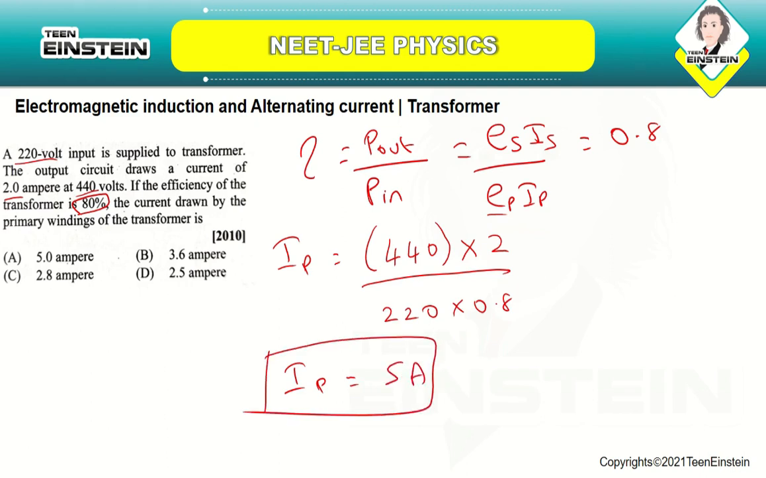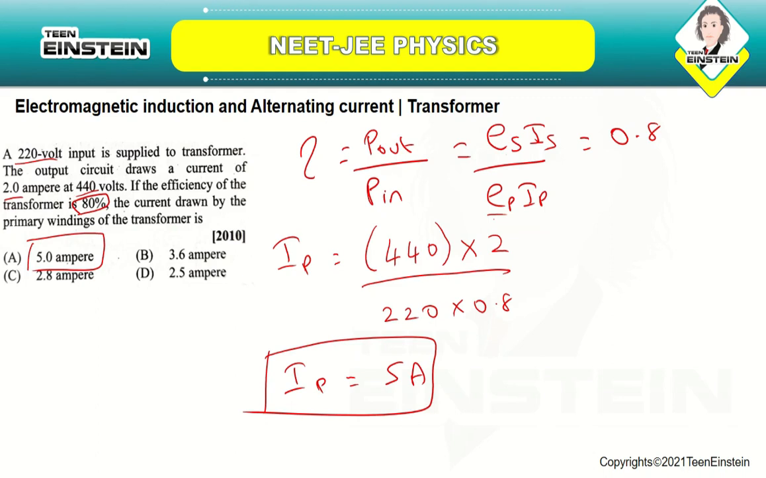So the correct answer is option number A. It's a very simple question where you are using the formula of the efficiency, P out by P in, which is equal to ES IS by EP IP. So you know the values of ES, IS, EP and efficiency, you have to find out the current drawn by the primary winding of the transformer. So it is 5 amperes.